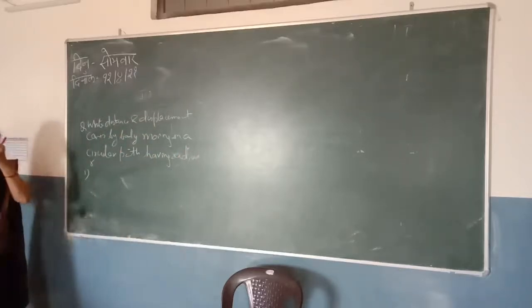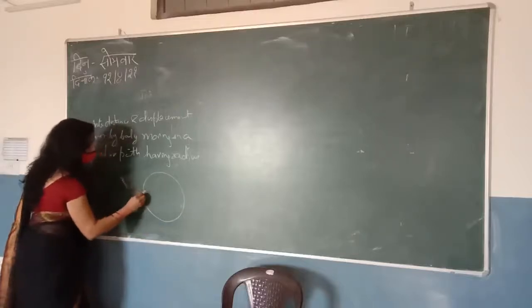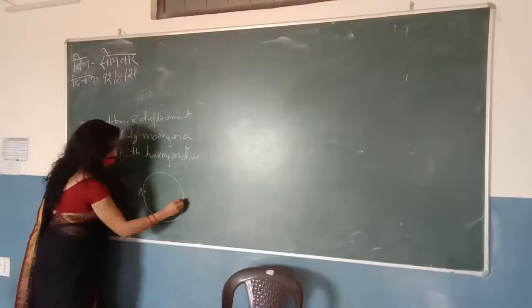First, in half revolution. Suppose the body is moving in a circular path. After half revolution, it will be here.